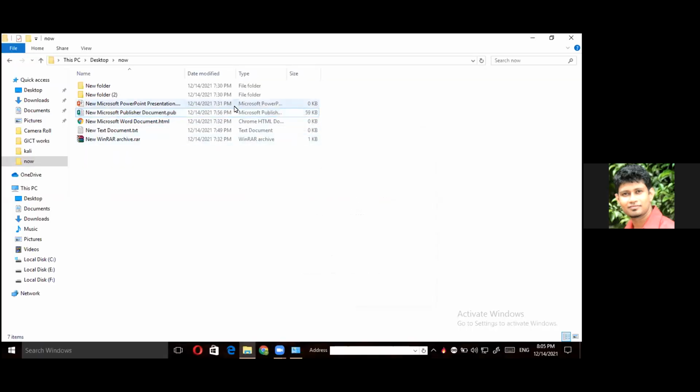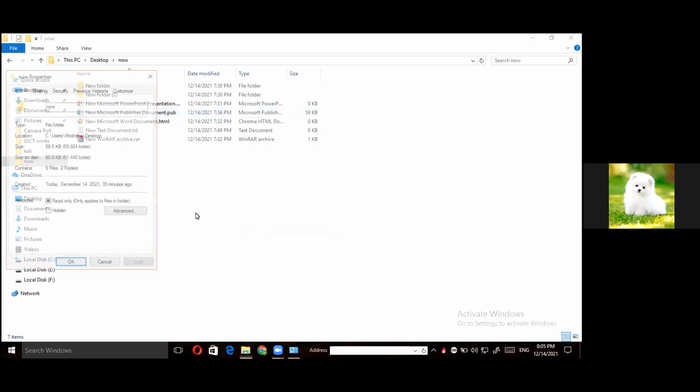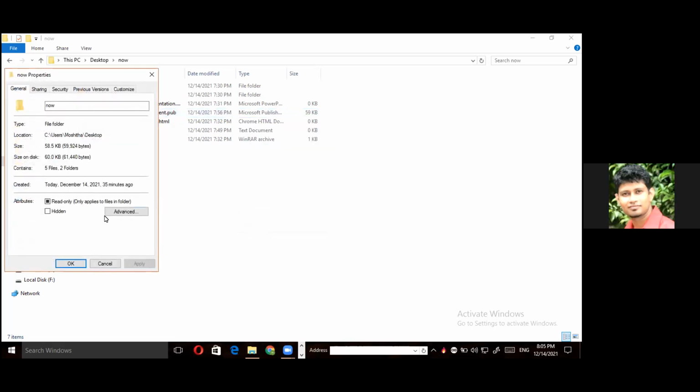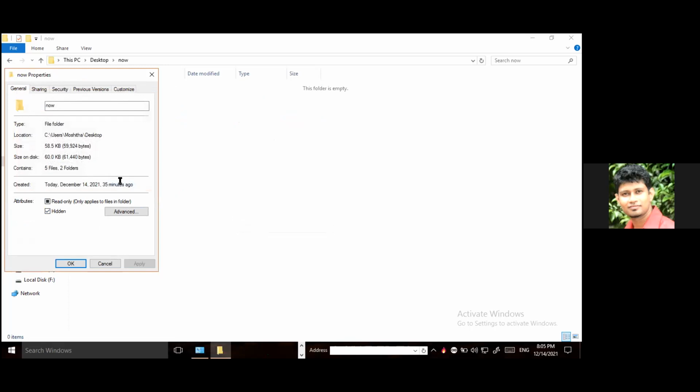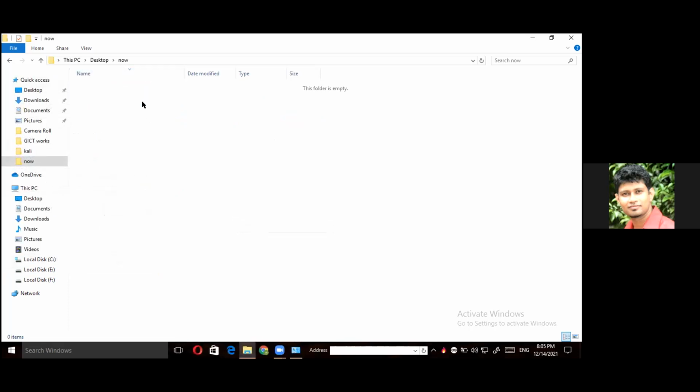If you want to hide something, right click, go to properties, then click on hidden. Mute your microphone if you're not using it, please. Then apply and okay, and you can see the file will be hidden after that. The folder is empty now because it's hidden. Right, how do we get the hidden file back?